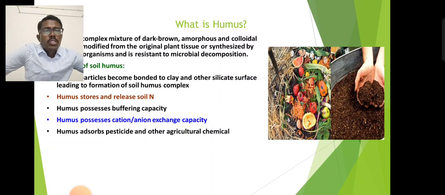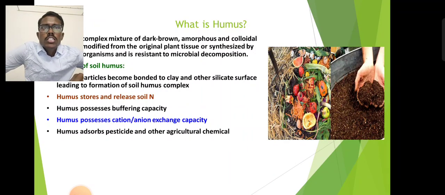Next, what is humus? Humus is an important constituent used for maintaining and improving soil health on a long-term basis. If you use compost, it enhances the soil humus. So what is humus? Humus is a complex mixture of dark brown, amorphous and colloidal substances, modified from the original plant tissue or synthesized by various soil organisms, and resistant to microbial decomposition.